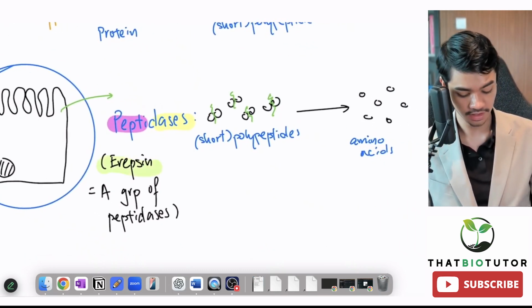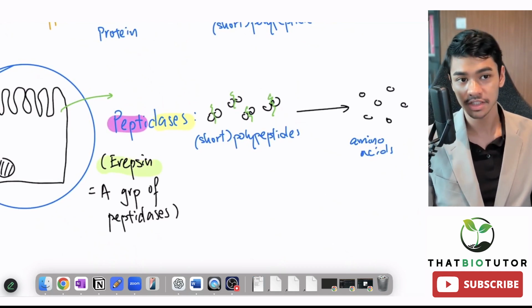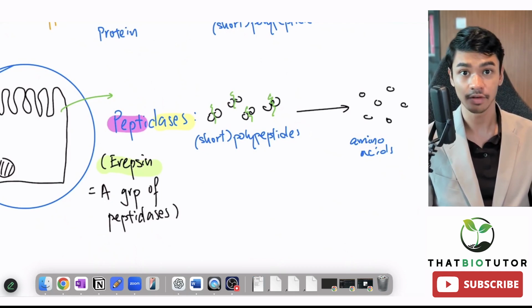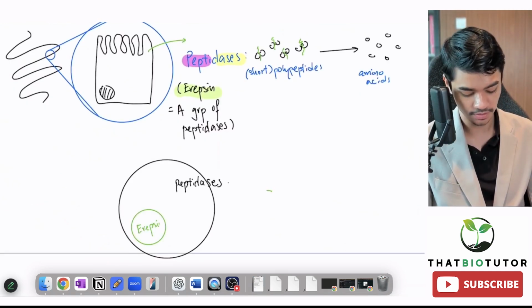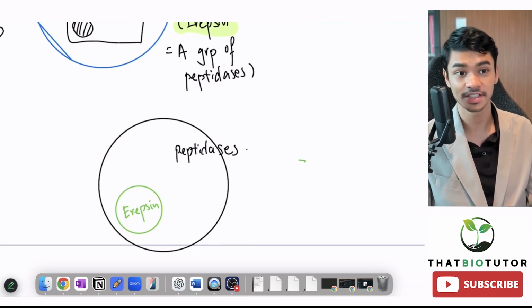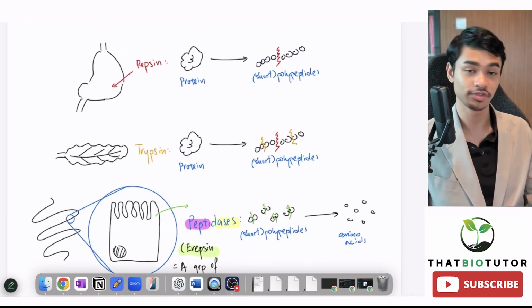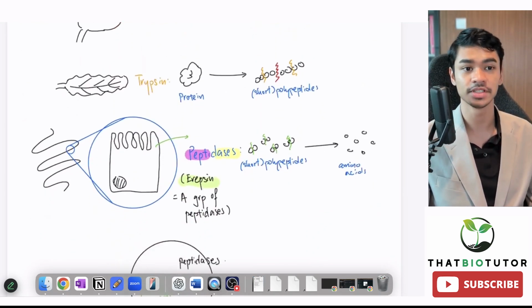And now what is erepsin? Erepsin, you might have heard this term before, it might be taught in school as well. It just refers to a group of these peptidases. If I were to give a Venn diagram, this refers to all the peptidases that exist, then this refers to erepsin. It is a group of peptidases within the entire possibility of peptidases. So now you have learned all these in-depth and out-of-syllabus things which are no longer in the 2024 onwards Pure Bio syllabus. But if you have been taught this at school, then I hope this clears everything out.